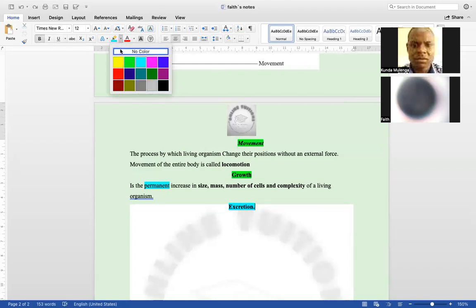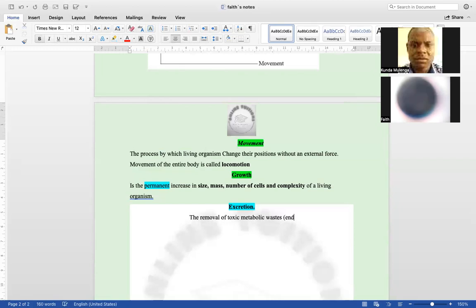Excretion, by definition, is the removal of toxic metabolic waste, or non-important remains of the food.